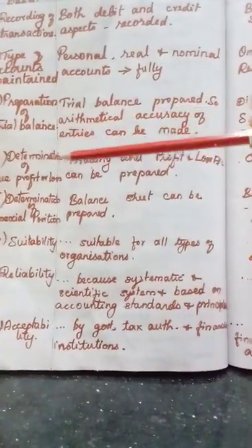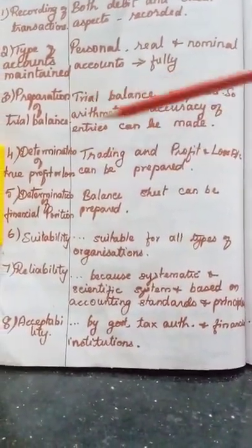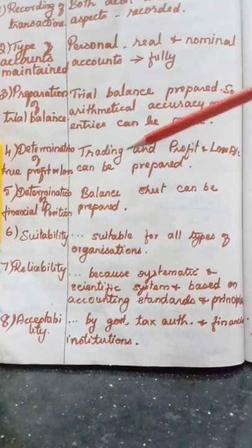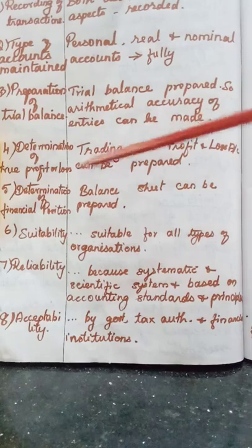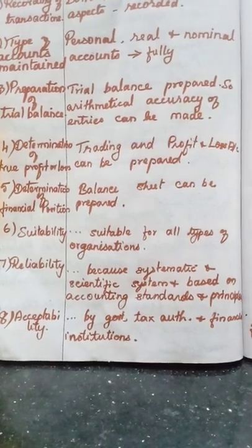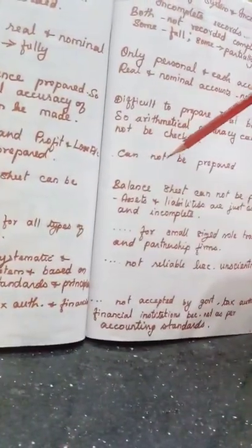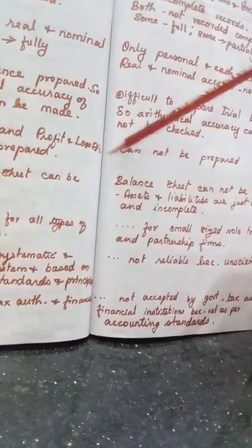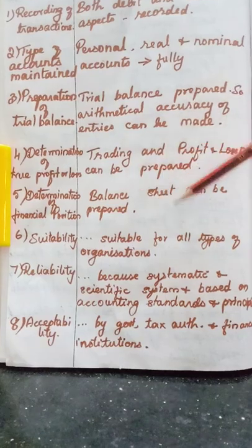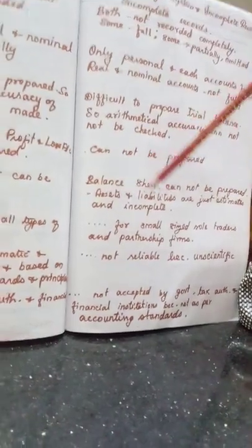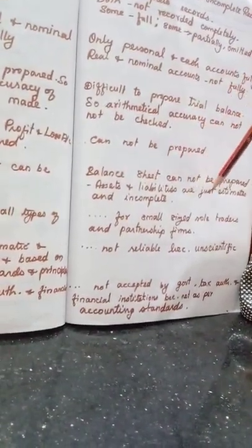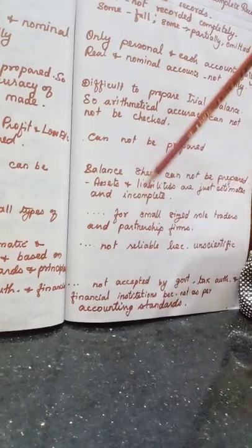Then the fourth point, determination of true profit or loss. We prepare trading and profit and loss account, so we can determine the true profitability. Here, profitability cannot be ascertained because we never prepare trading and profit and loss account. Then financial position. Balance sheet can be prepared, so we can ascertain the financial position. Here balance sheet is not prepared because the assets and liabilities we have are just estimates and are incomplete and inaccurate.